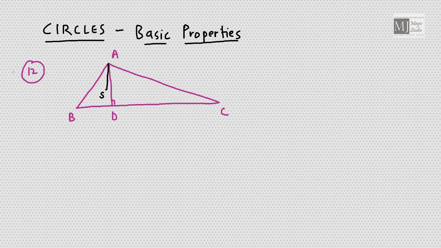So we have a triangle ABC. AD is perpendicular to BC. S is the circumcenter of triangle ABC. Then we need to prove that, or we can remember this as a property, a very interesting property.